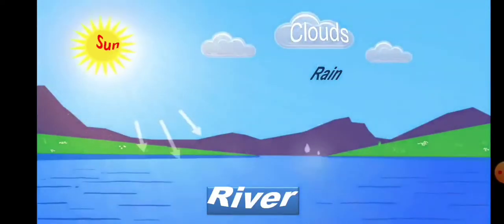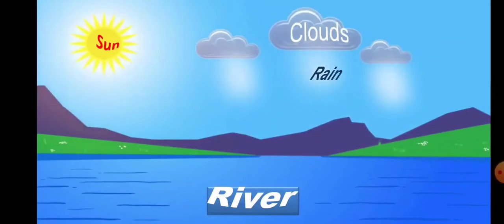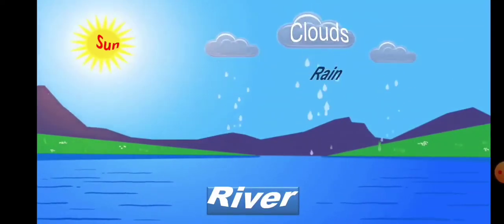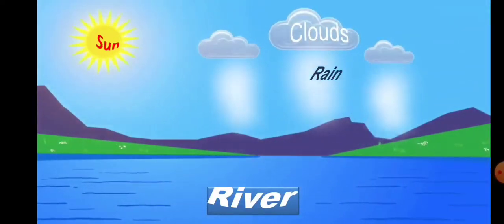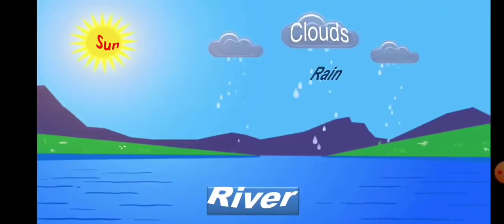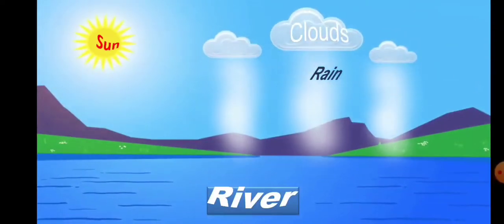And then it cools and forms small water droplets. These water droplets form clouds. Inside the clouds, the small drops of water join and form big drops.